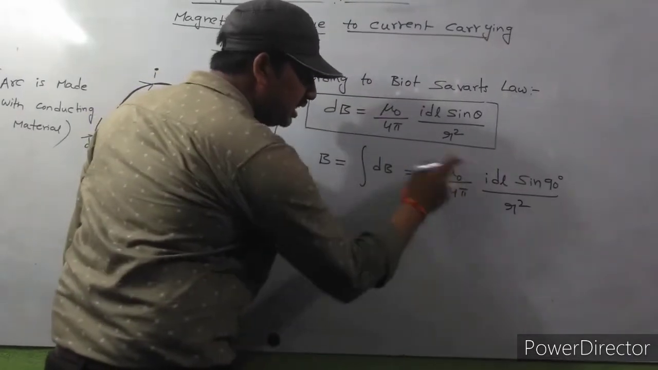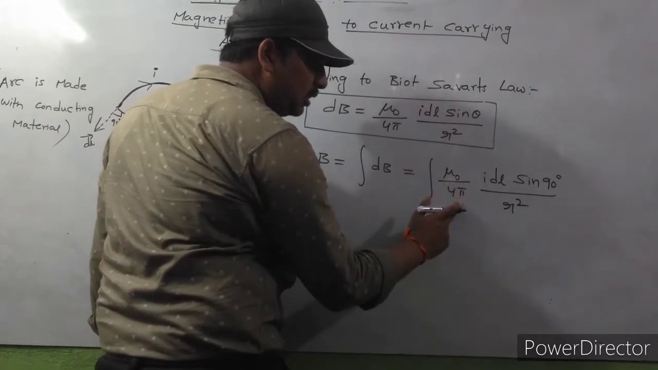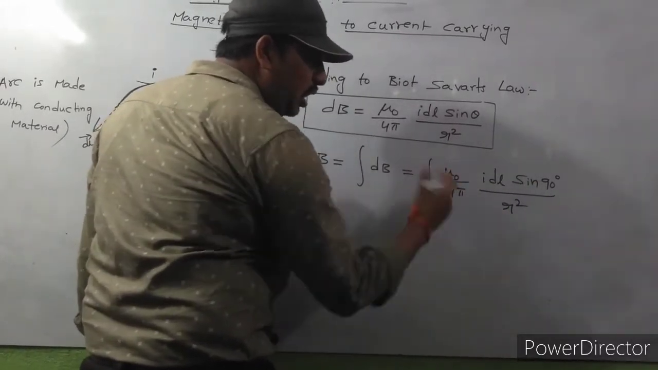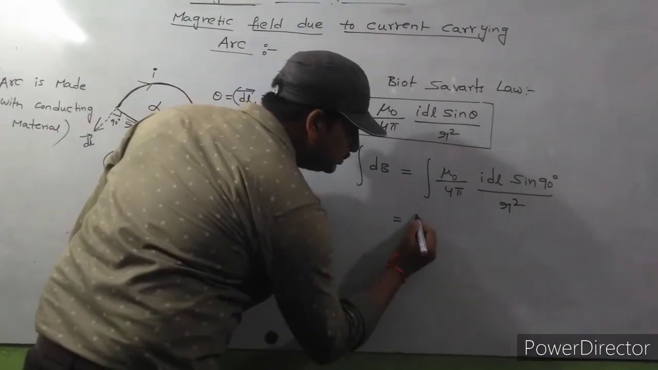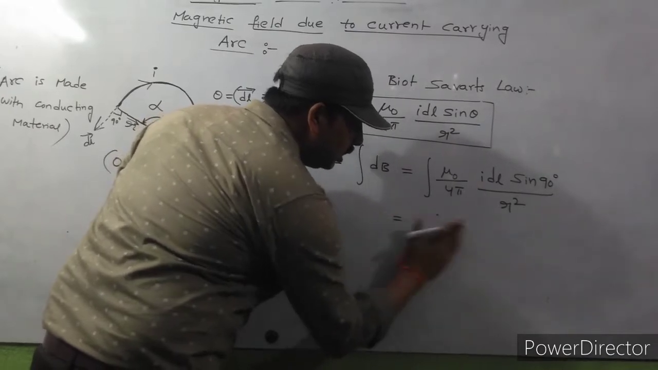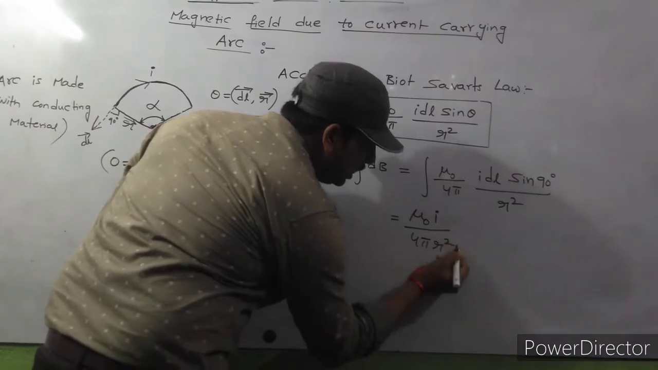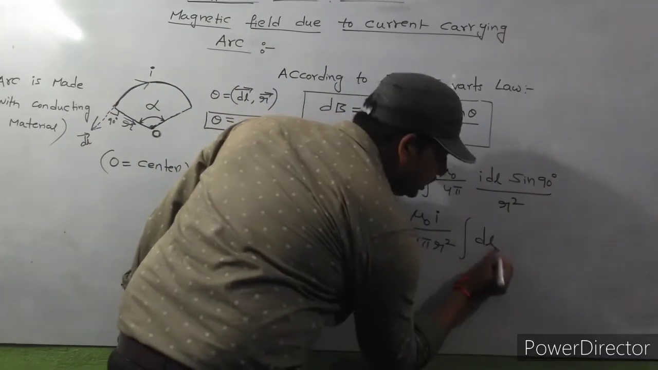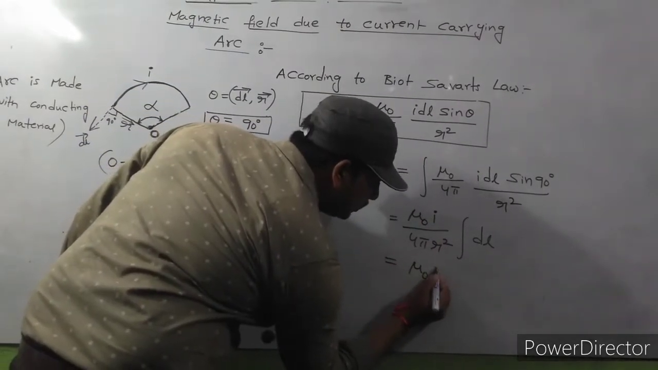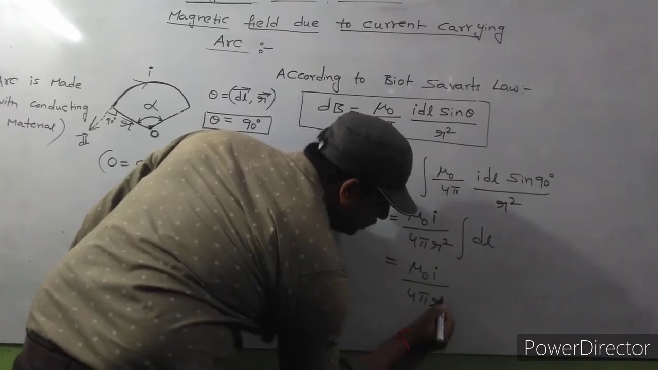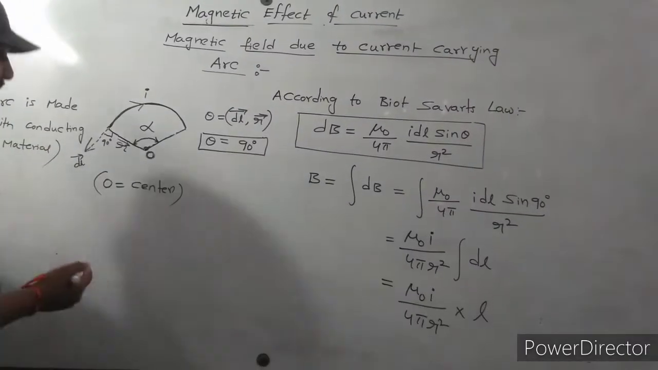So here what are the constant values? I is constant, mu naught is constant, 4 pi is constant, r square is constant. All constant values are taken outside the integral. Then what we'll get? mu naught I by 4 pi r square integral dl, sin 90 value is 1. So mu naught I by 4 pi r square into integral dl, which means L.